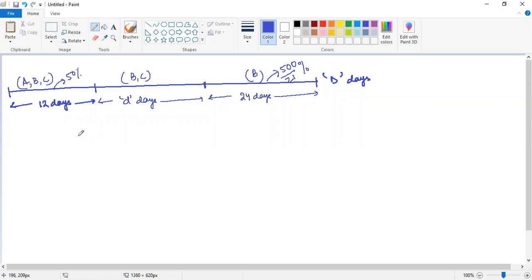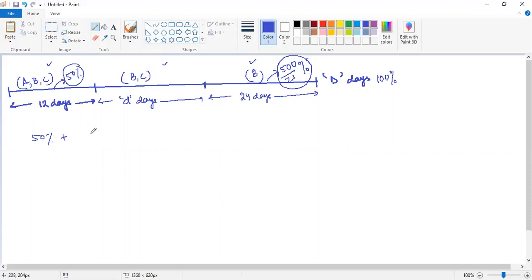Great. Now, as I've already told you, we are going to look at the question from the percentage of work done approach. So which means that for the first 12 days, 50% of the work is done. For the last 24 days, 500 by 21% of the work is done. And to complete any work, which means that I have to finish 100% of the work, right? If I'm completing any work, it means 100% of the work I'm doing it. So all these parts, rather this part and this part, should add up to 100. That's what we are doing right now.